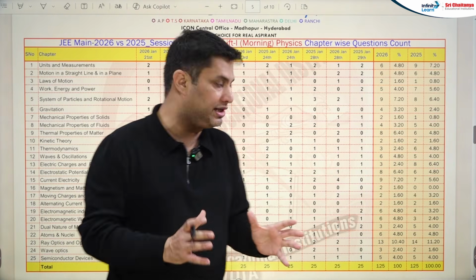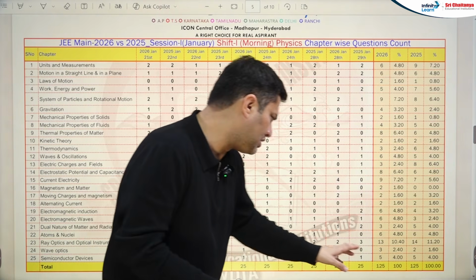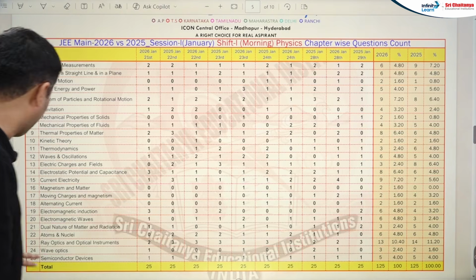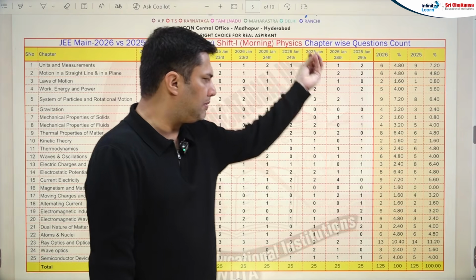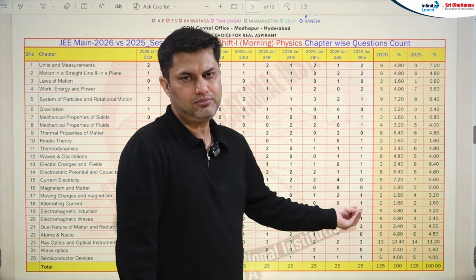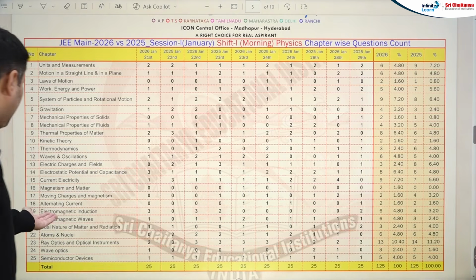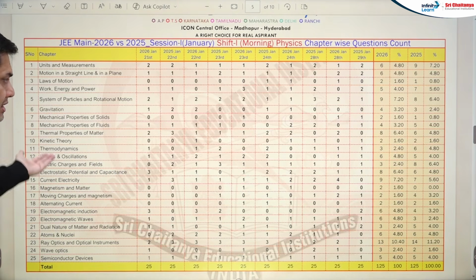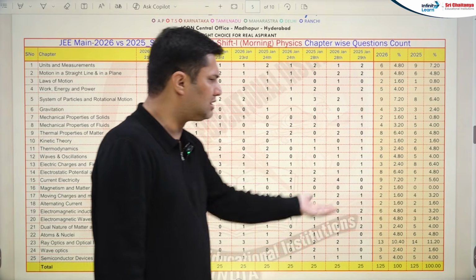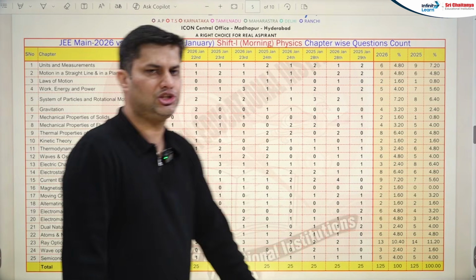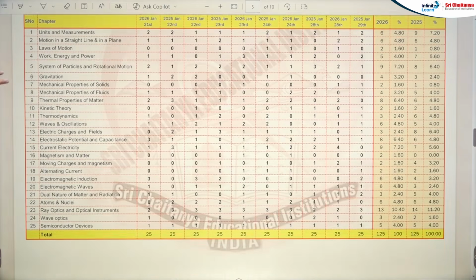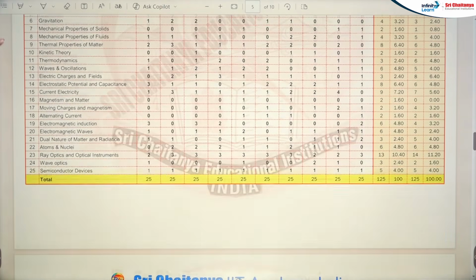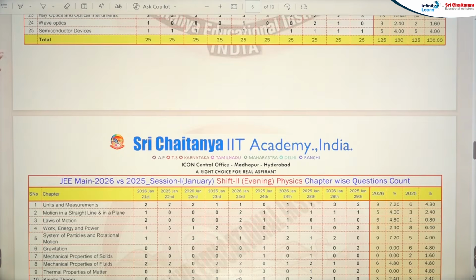Electromagnetic waves has a high weightage. 13, 14 almost similar, 3, 2, 5, 5. They are all similar in wave optics and semiconductor devices. So in shift 1, you can see the increase in electromagnetic waves and in current electricity, and a slight decrease in some of the chapters. So yes, overall, you can see the weightage comparison between the last year January morning shift and this year morning shift. Now let's come to the evening shift of this year and last year.